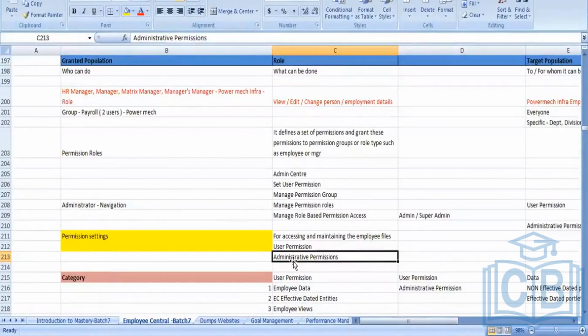Every module category is divided into the user permission and the administrative permission. We have various categories under this user permission and administrative permission. Most commonly used categories are for the employee related data. Those categories are divided into three parts.